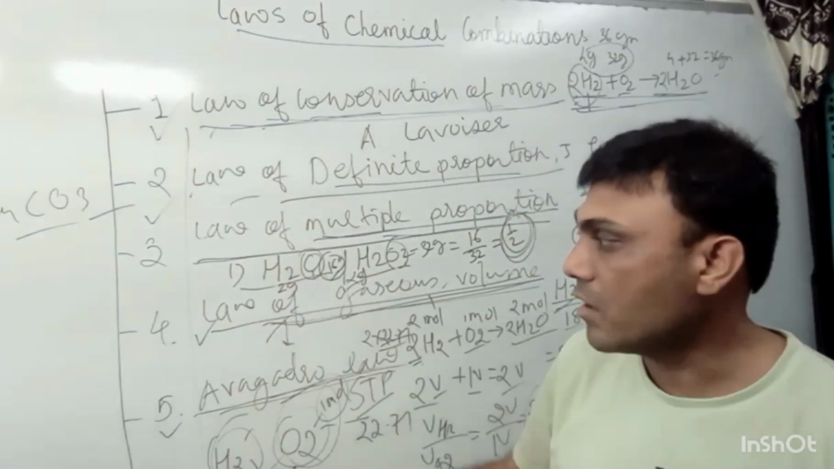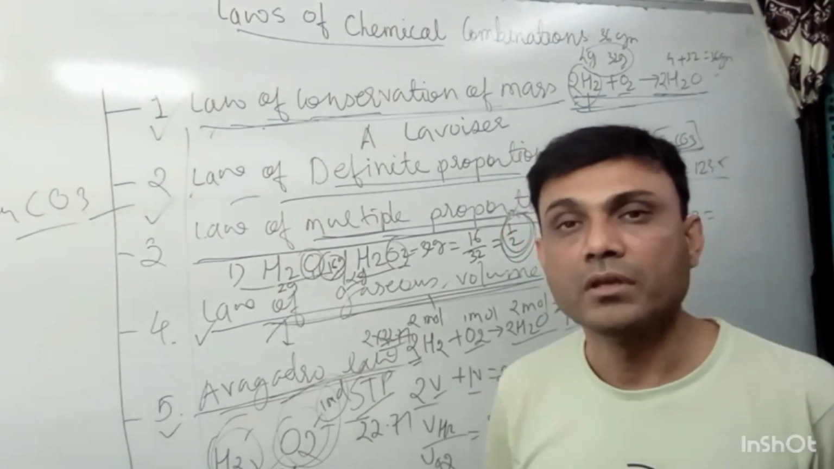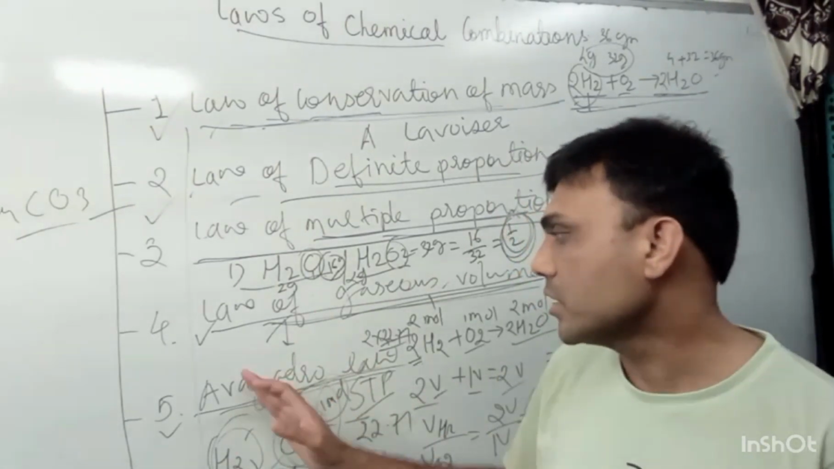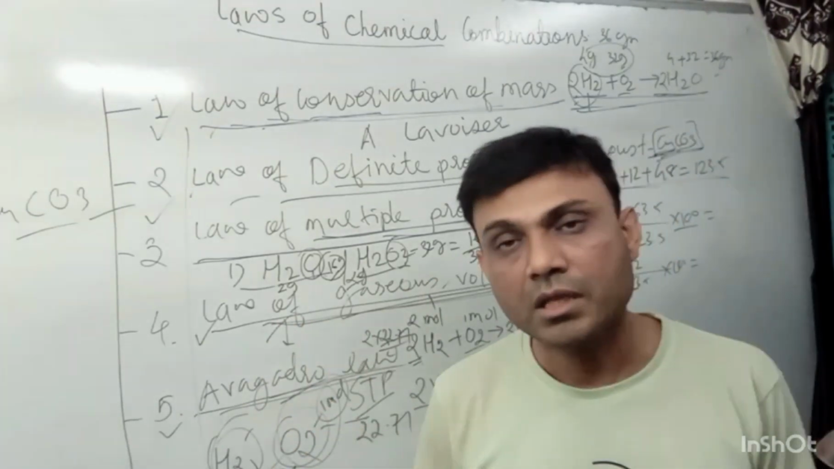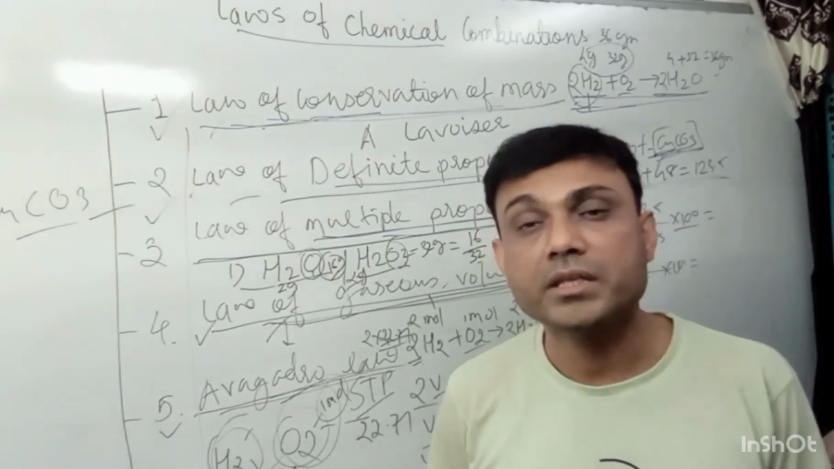So in this way we have completed all 5 laws of chemical combination. Hope you have understood these laws of chemical combination. If not understood, then revise again and keep studying.